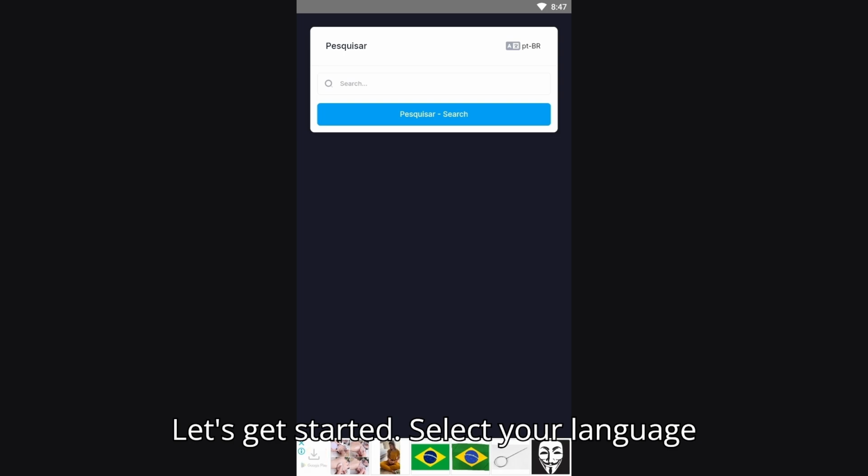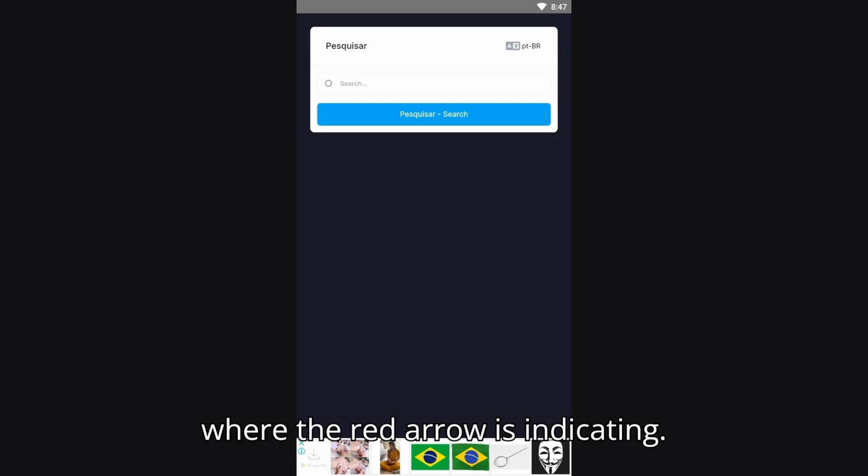Today I'm here to teach you how to use the new Scania DTC app. Let's get started. Select your language where the red arrow is indicating.